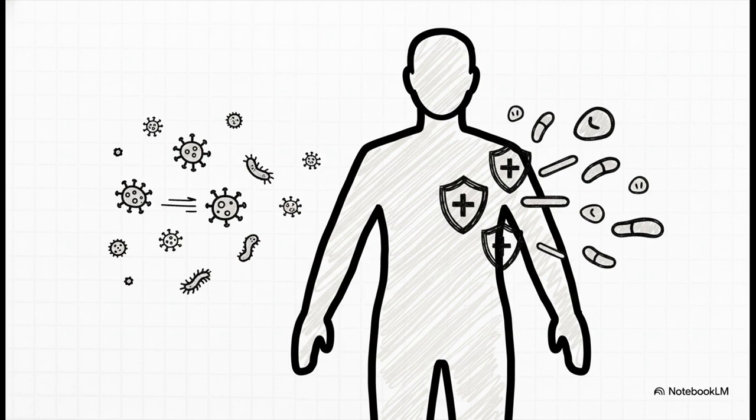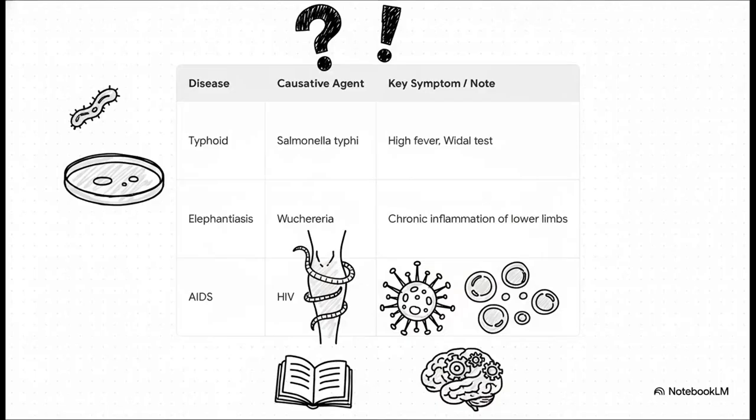Let's jump into human health and disease. We'll focus on common diseases and how our amazing bodies fight back. This table is a quick recap of key diseases. Match the disease, the agent, and a key fact, like the Widal test for typhoid.